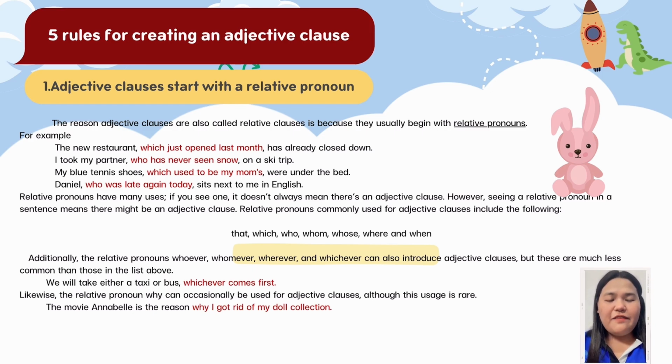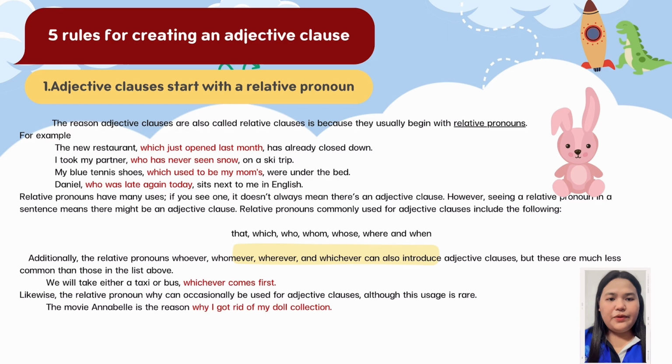Relative pronouns have many uses. If you see one, it doesn't always mean there's an adjective clause. However, seeing a relative pronoun in a sentence means there might be an adjective clause. Relative pronouns commonly used for adjective clauses include the following: that, which, who, whom, whose, where, and when.